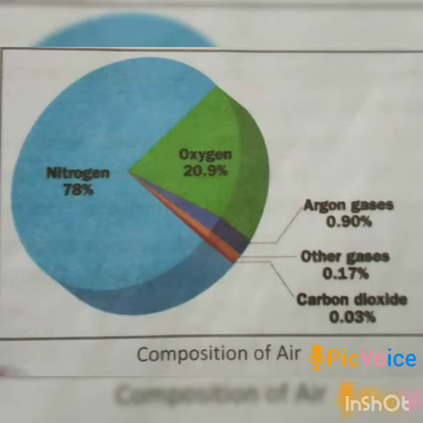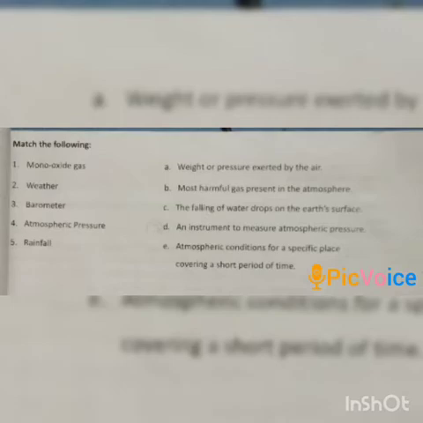In the previous class, we discussed some exercises of this chapter that are tick the correct options and fill in the blanks. Today, we are going to discuss exercise C and D that are match the following and answer the following questions in brief. Let's proceed ahead. First, we will discuss exercise C, that is match the following. Students, in this exercise, you have to match with the suitable one.